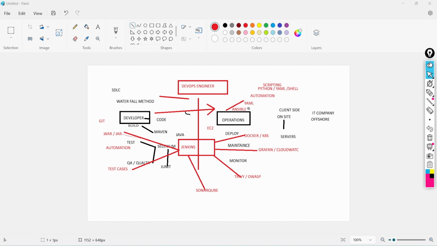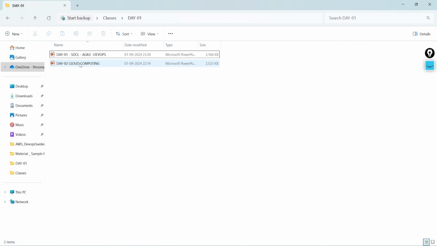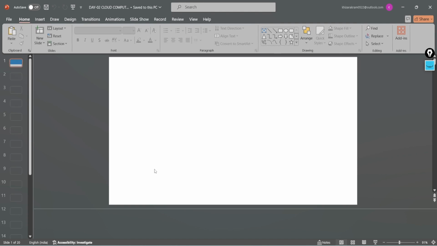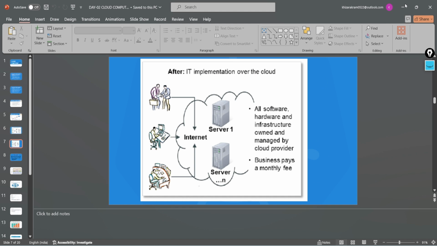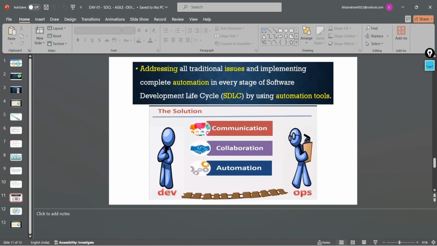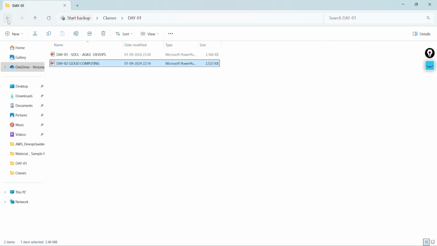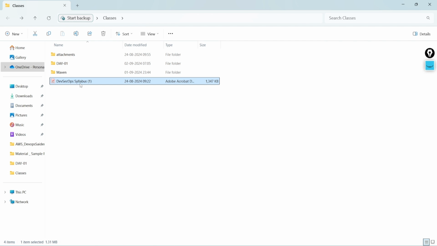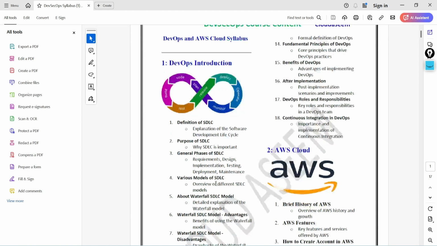In this course, we will cover all the aspects as we shared before. Let me add again what we are going to cover. We have already covered the basics of the software development cycle.